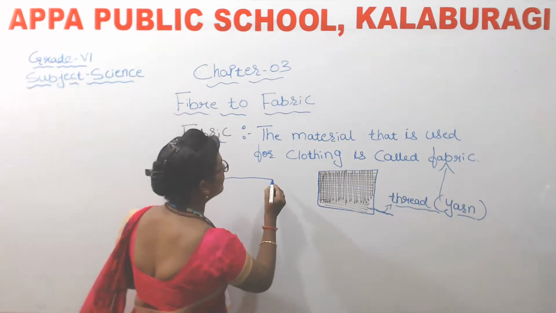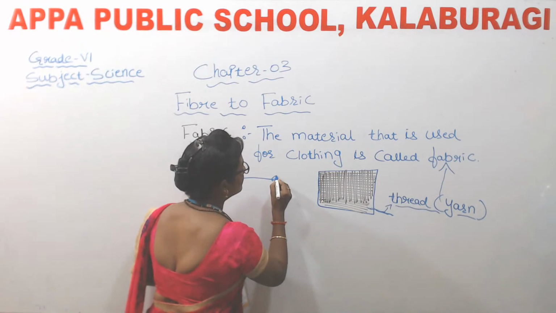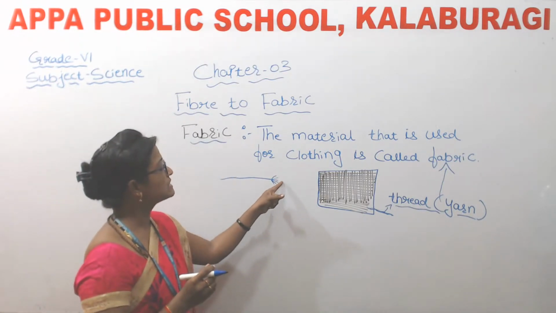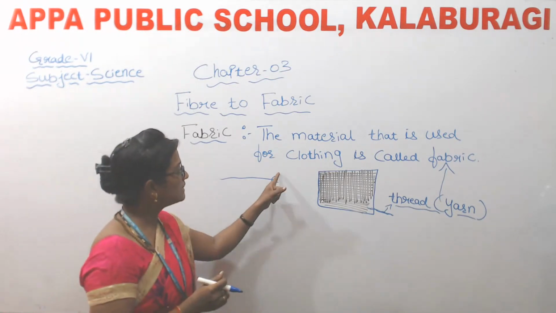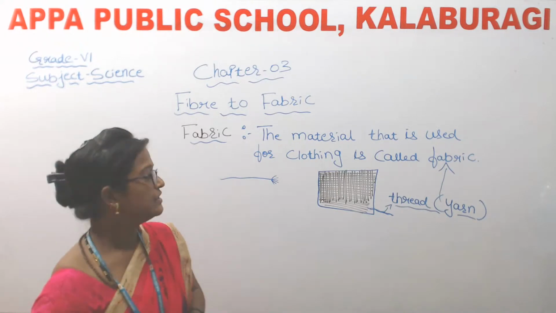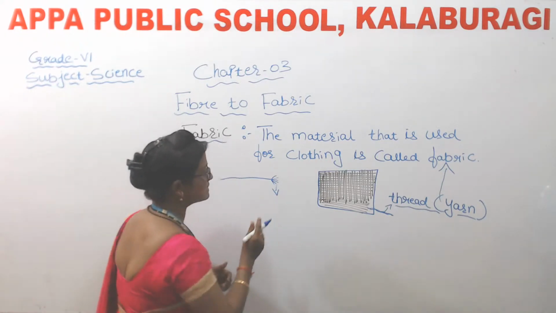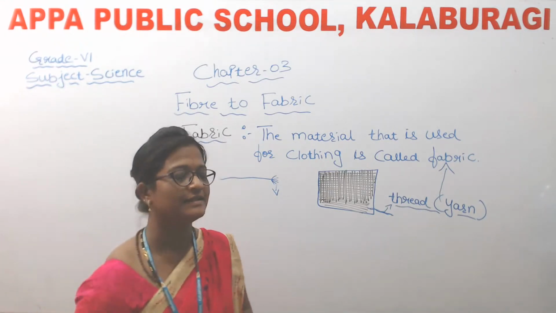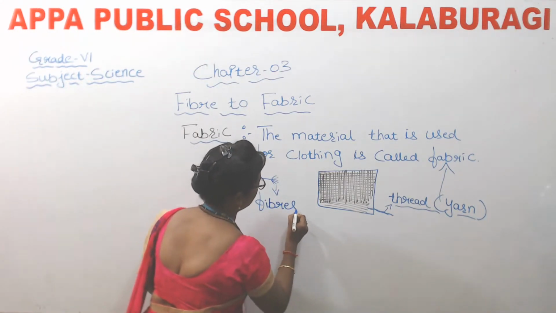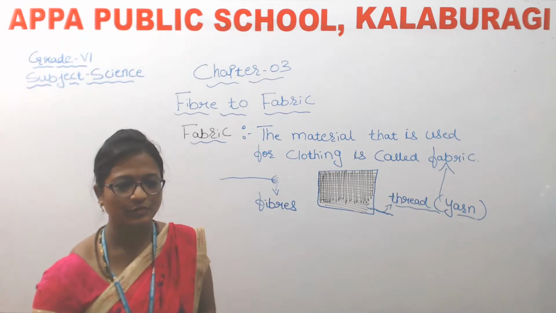Now how does it appear, children? When we scratch the thread, it appears like this. Again, we see thin strands in the yarn. So what do we call these? Fibers.